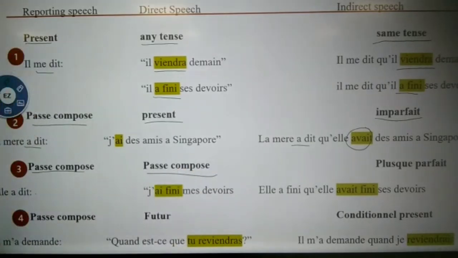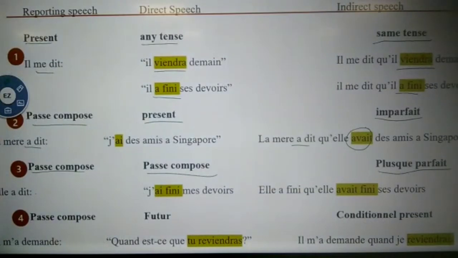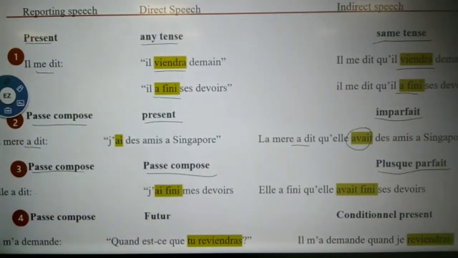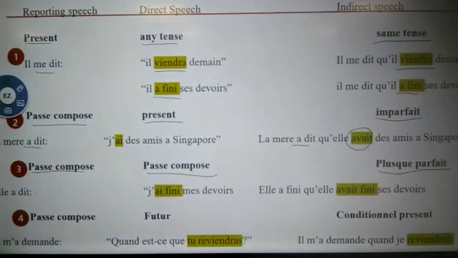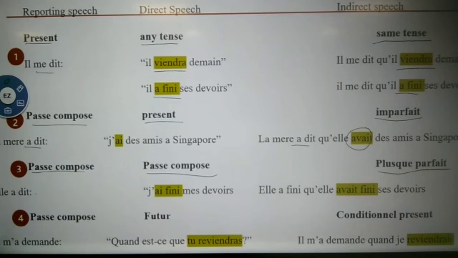Third one. Passé composé, and here plus-que-parfait. That means when the reporting speech and direct speech are both in passé composé, the indirect will be in plus-que-parfait. Plus-que-parfait is nothing but, in English, past perfect. Also we can say pluperfect. I think we are not learning all those things. There is a tense called in English pluperfect. Now you just know the things for exam point of view.